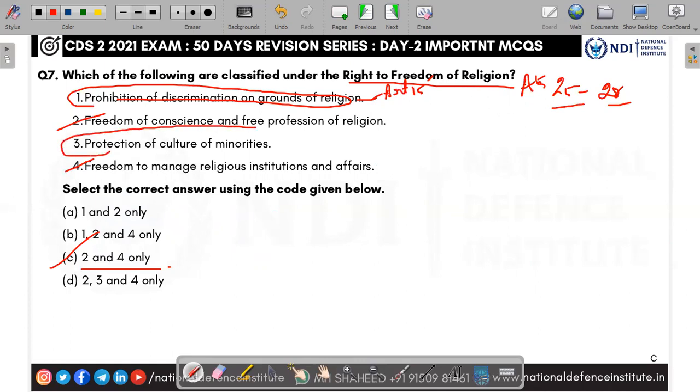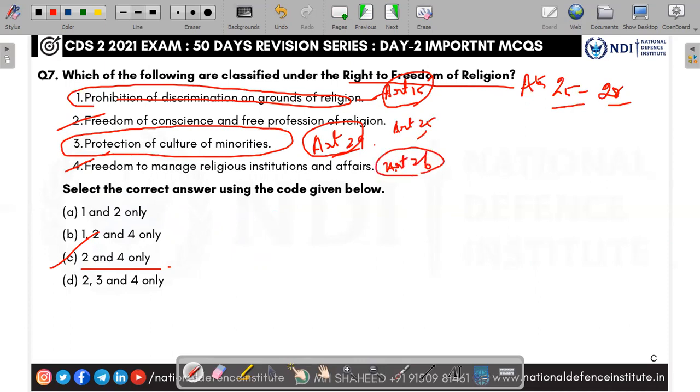And see the third one, protection of cultural minorities. It is Article 29. So this is about Article 15 and Article 29. Only 2 and 4, which are Article 25 and Article 26, come under the right to freedom of religion. So the answer is C, 2 and 4 only.